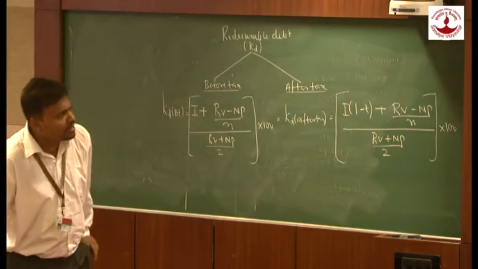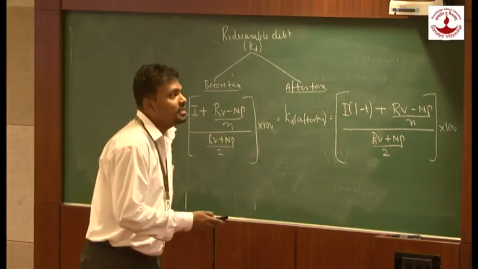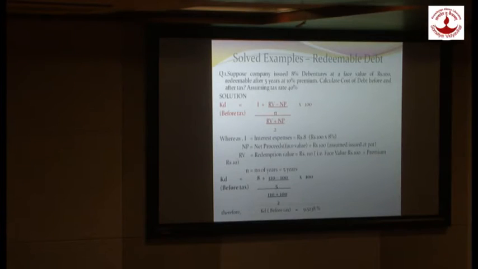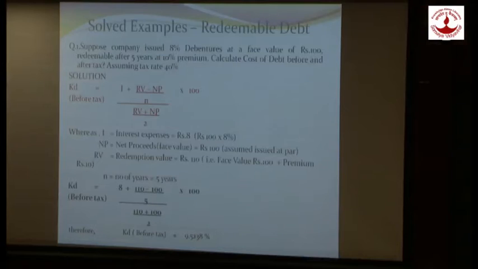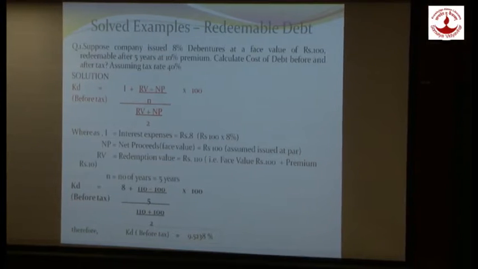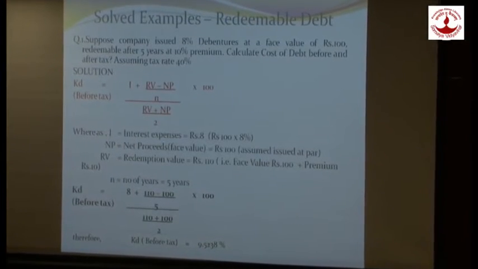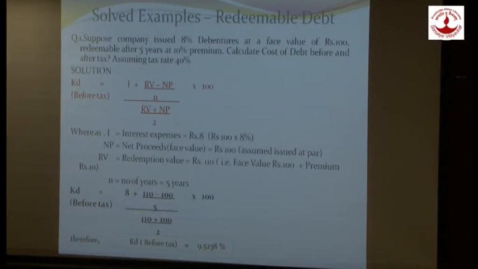Now, again, let's see a solved problem in case the debentures are redeemed. Suppose the company issues an 8% debenture at a face value of ₹100, which is going to be redeemed after 5 years at 10% premium. Hence, we are going to redeem the debenture at 10% premium. Calculate the cost of debt before and after tax. Assume the tax rate is 40%.